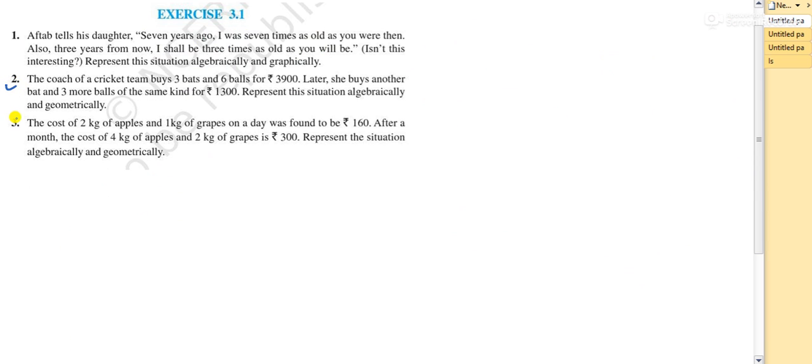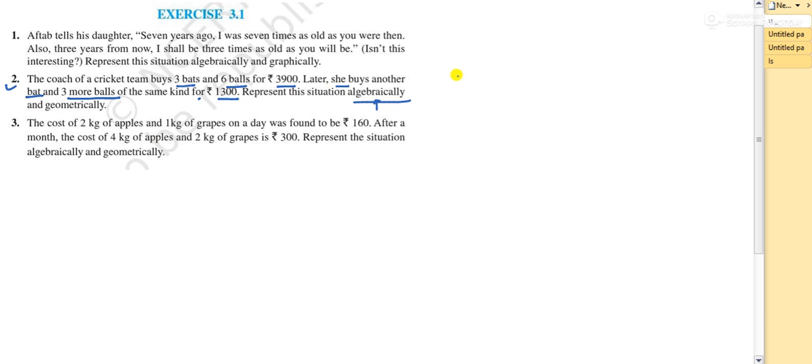So in the second question, they have given: the coach of a cricket team buys 3 bats and 6 balls for rupees 3,900. Later, she buys another bat and 3 more balls of the same kind for rupees 1,300. Represent this situation algebraically and geometrically. So I'll just represent algebraically.